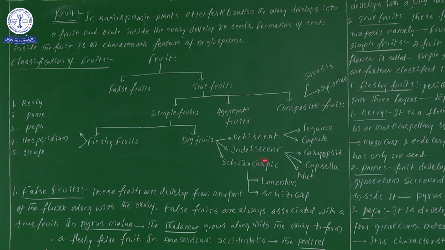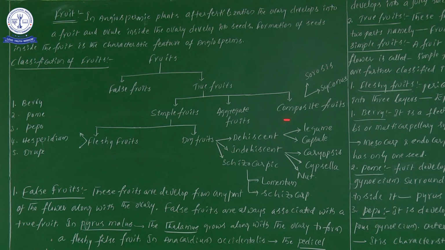Next one, dry indehiscent, three types are there. What are those? Caryopsis, cypsella, and one more is nut. Next one, schizocarpic. Schizocarpic fruits, two types are there. One is lomentum and one more is schizocarp. So likewise, different types are there.